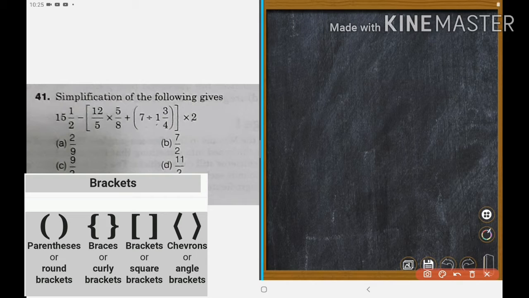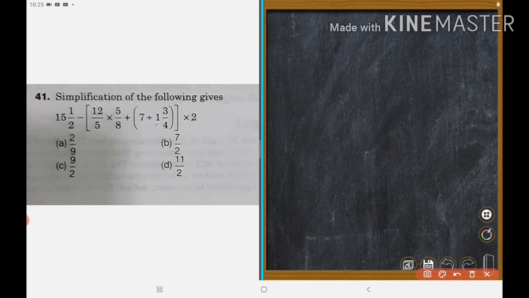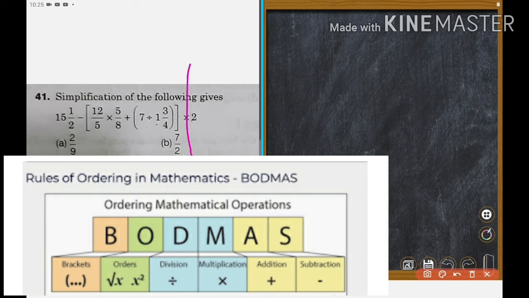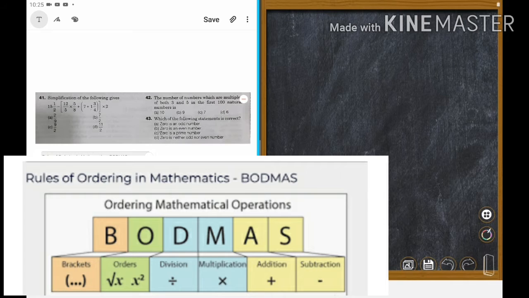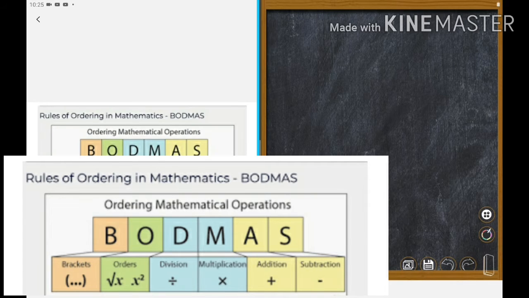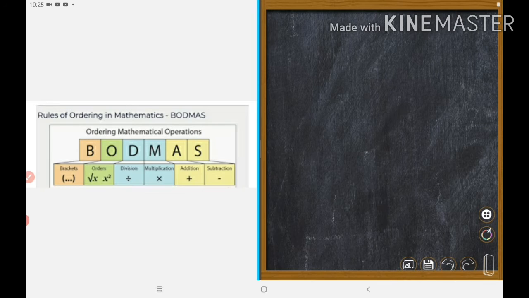There is a clue. There is an order of simplification. We have to follow it. Let's see what is the order. Just 1 minute. Here is the order. That is BODMAS. Look at the blackboard. Rules of ordering in mathematics, BODMAS.